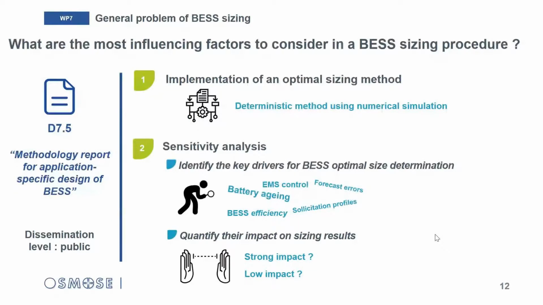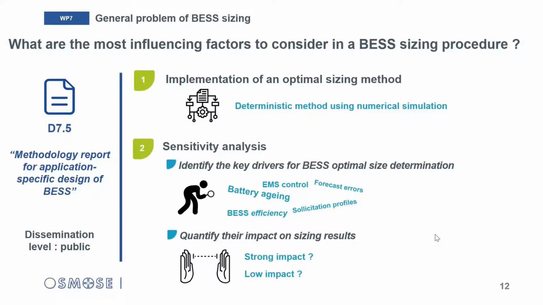So in order to provide some methodological outcomes which may be useful for BSS optimal design, the work has been focused on this question: what are the most influencing factors to consider in a BSS sizing procedure? And to answer this question, we first developed and implemented an optimal sizing method based on numerical simulation. And then we used this method to carry out some sensitivity analysis, aiming at identifying the key drivers for BSS optimal size determination and quantifying their degree of impact on the sizing results.